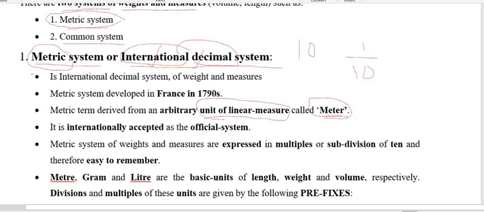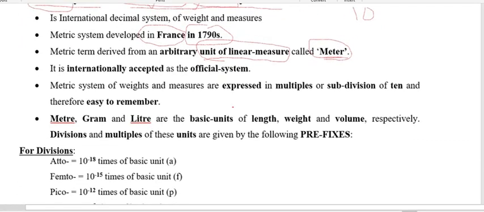Regarding its discovery, where it has been developed, this one was developed first in France in about the 1790s. So in the 1790s, this system, metric system or international decimal system, appeared, and this is nowadays a well recognized system of weight and measure, and officially most of the countries worldwide are using this metric system.